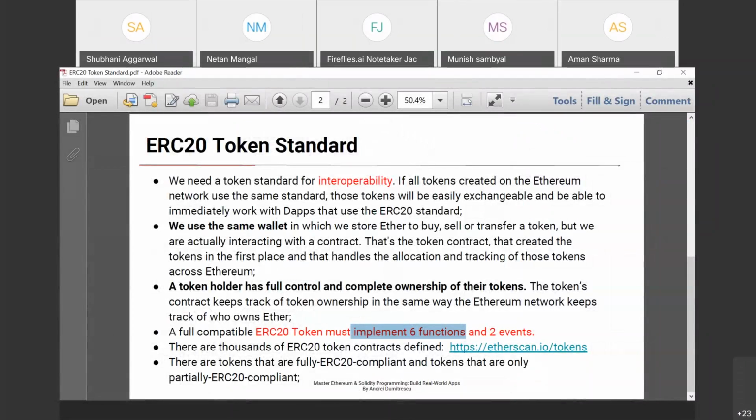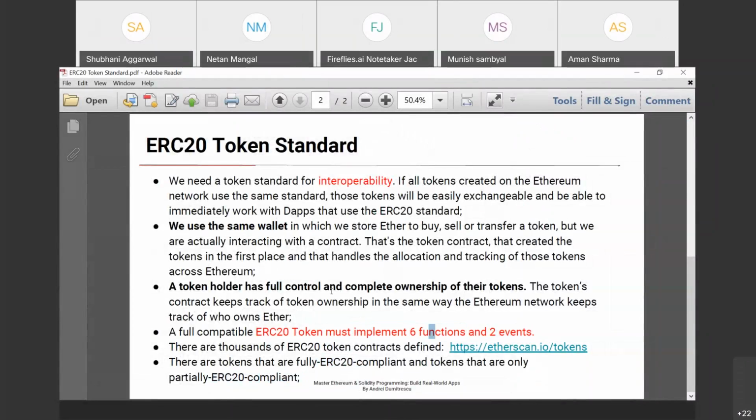So there are thousands of ERC20 token contracts defined on this. There are tokens that are fully ERC compliant and tokens that are only partially ERC compliant. Fully ERC compliant means when we deploy or implement all the 6 functions and 2 events. Partially ERC compliant means when we deploy at least 3 functions from this token contract.